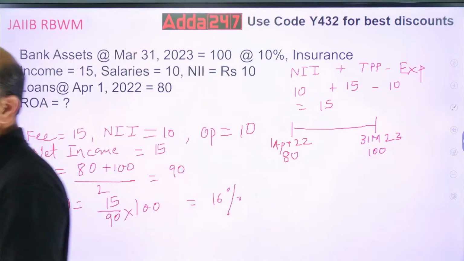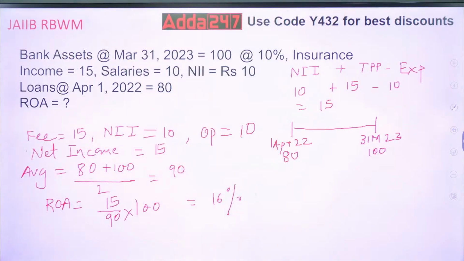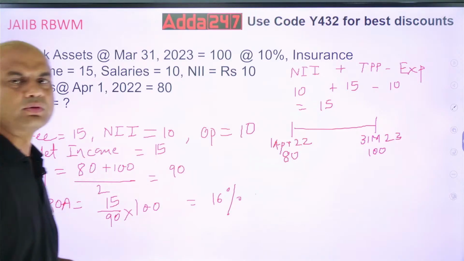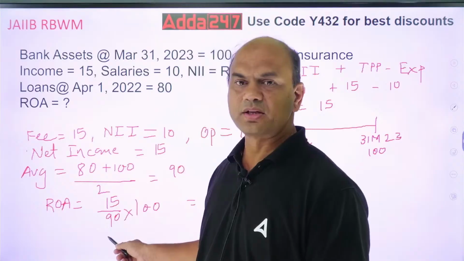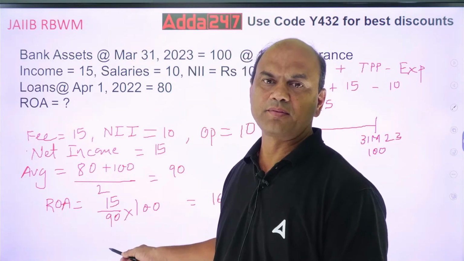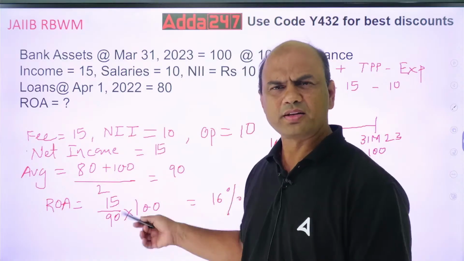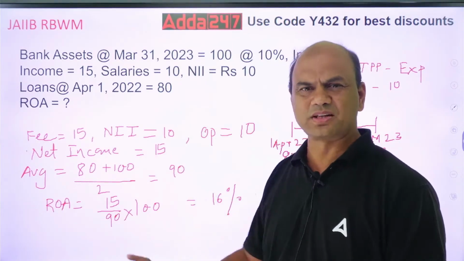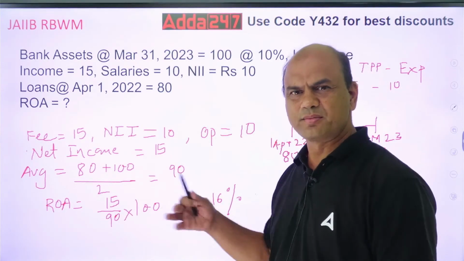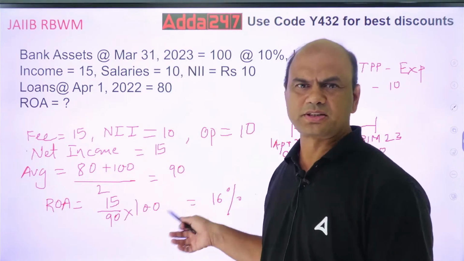Just pay attention everyone. Be very calm in your mind, and then only solve this. Don't be hasty. The problem is very simple. Now what is ROA? ROA equals my net income 15 rupees divided by average assets 90. So 15 upon 90 into 100. You get roughly 16 point something percent. So take it as round 16%. You will get something a bit bigger, but let's take round 16%. So that is your answer.